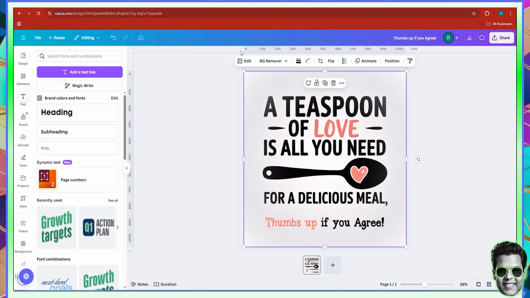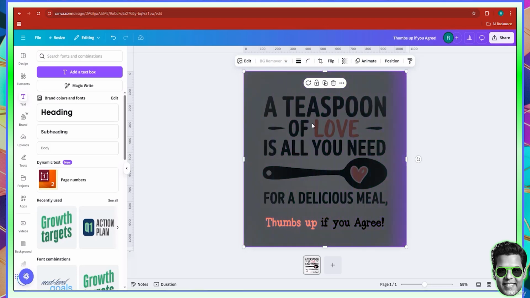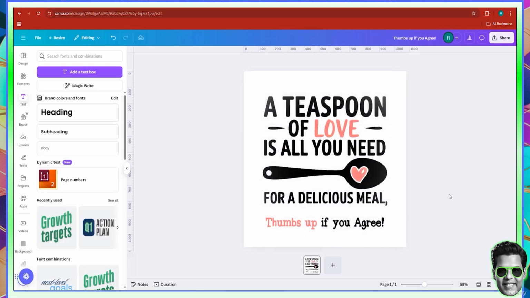Now, you can actually even go as far as removing the background from here. When you remove the background, it's going to make it white. So maybe you would want to make it like this. I believe that's also something you might want to do. Okay, so it's up to you. But this is good.